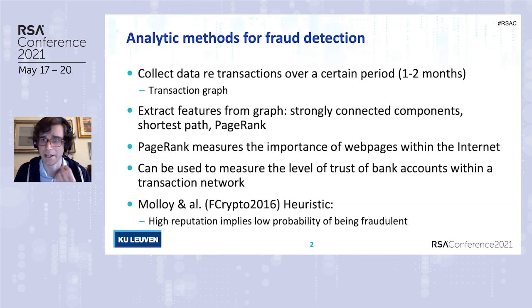This means that the higher the reputation or the connection of a single bank account, the less likely it is fraudulent. On the other hand, fraudulent accounts look like singularities in this network.